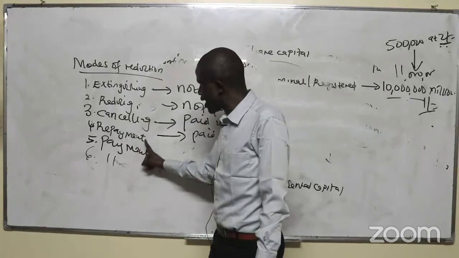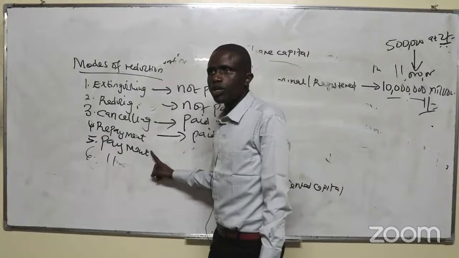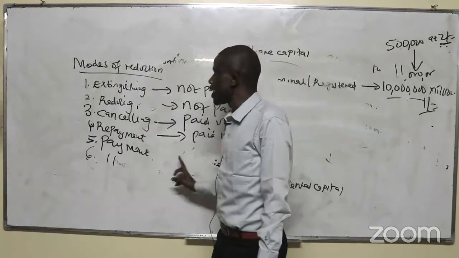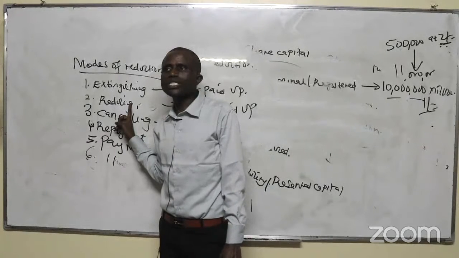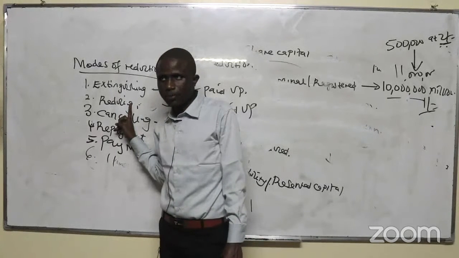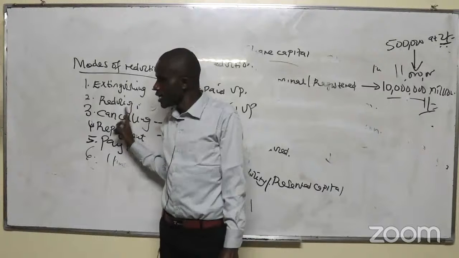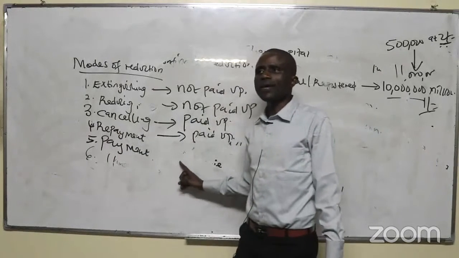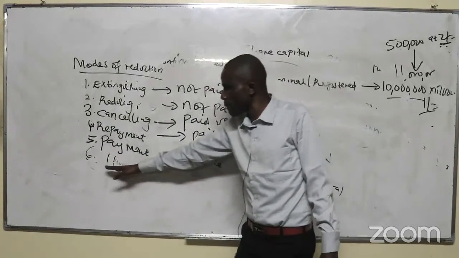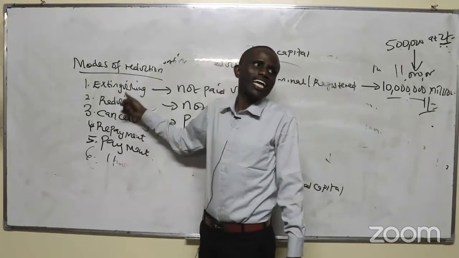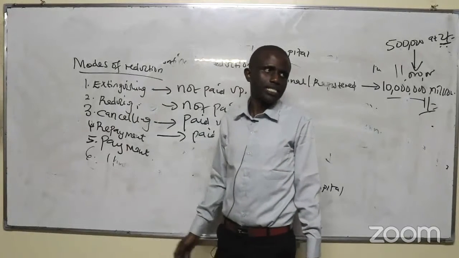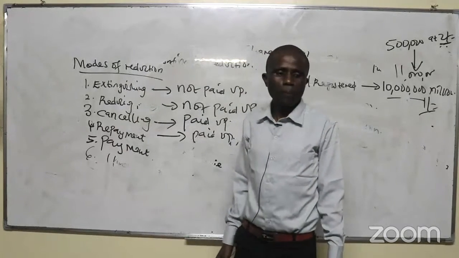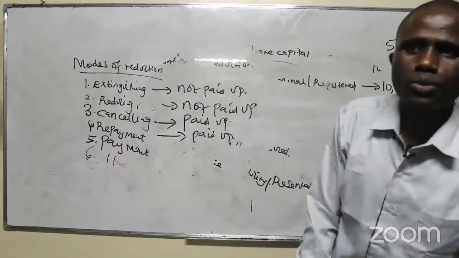So you repay them on any paid up share capital, and on any shares they had not paid up for, you reduce their liability. Is that okay? Then number 6, you repay the paid up share capital which is in excess of the needs of the company. That's number 6. And on any share they have not paid up for, you also extinguish their liability. I hope you've understood that one.